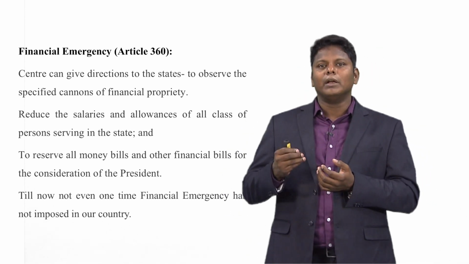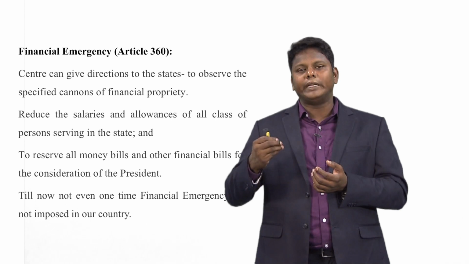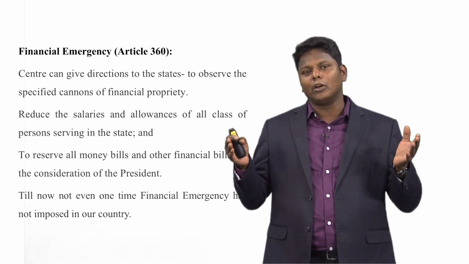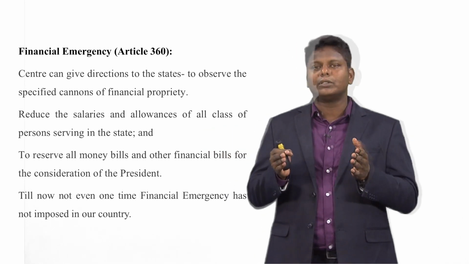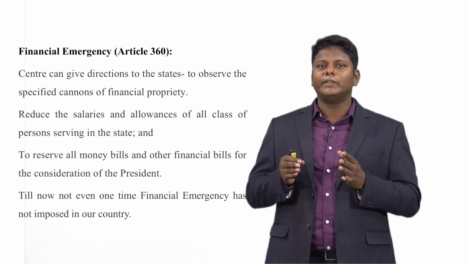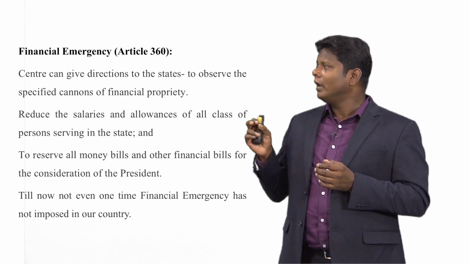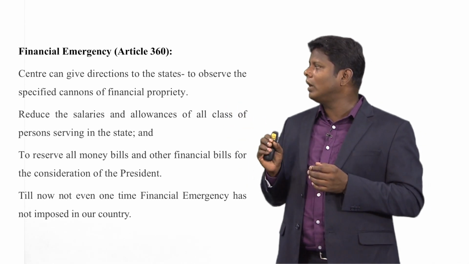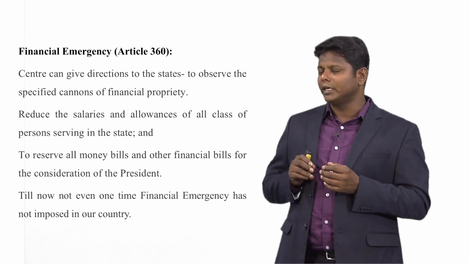Let us say if they are using 10 cars for travel, the central government can give direction to reduce them, so that it can cut the cost and minimize the expenditure of the state government. Reduce the salaries and allowances of all classes of persons serving in the state.